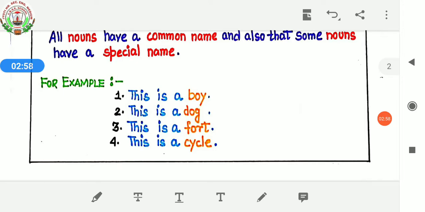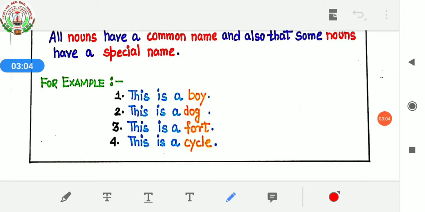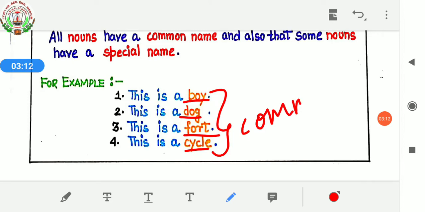This is a fort. This is a cycle. So here, boy, dog, fort, cycle. These all are what? Common nouns. They don't have any special names right now. Okay, these all are common nouns.